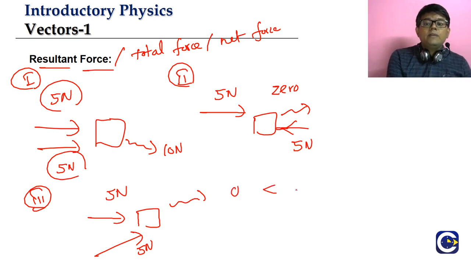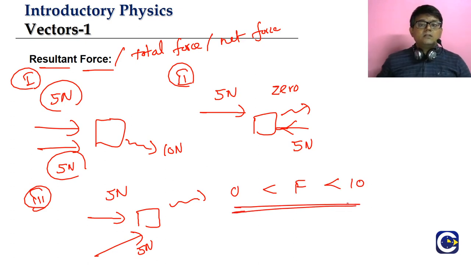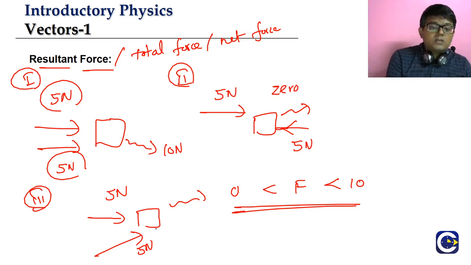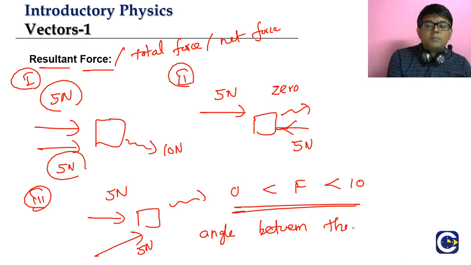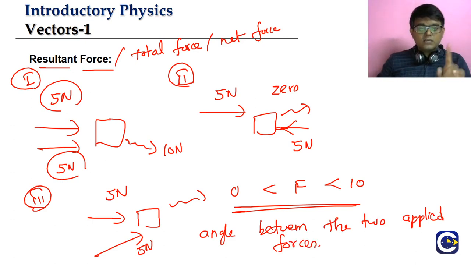And in case 3, we will see that the net force or resultant force or total force will have a value between 0 and 10. What will the value be based on? It will be based upon the angle between the two applied forces. We will learn exactly how that relation comes.